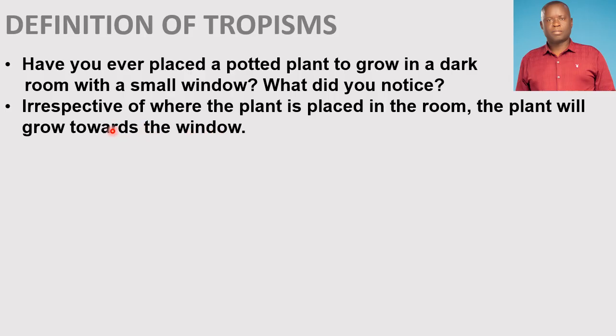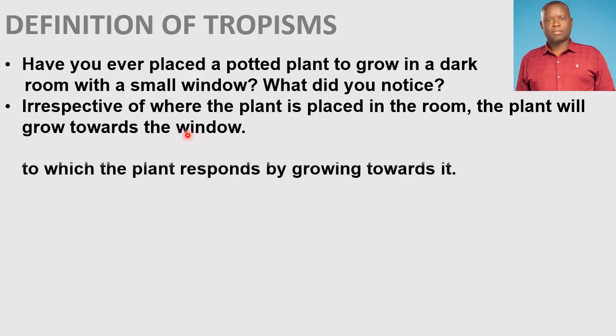That's typically an example of a response, in particular, a type of response called tropism. Regardless of where you place the plant in your room, the plant will grow towards the window. Why does it grow towards the window?